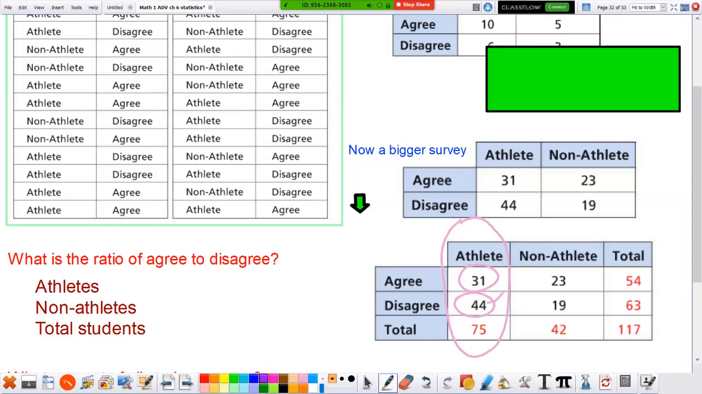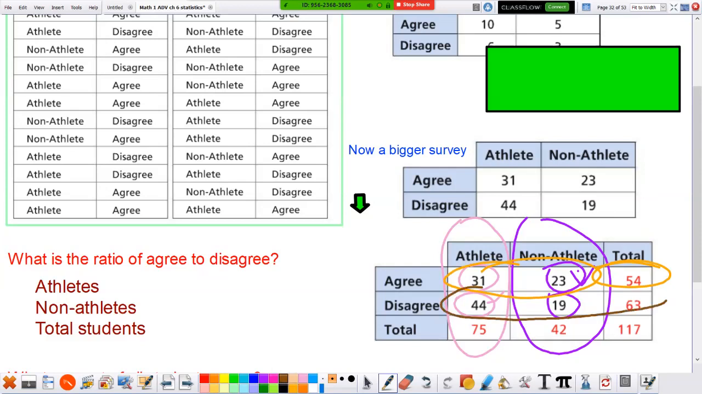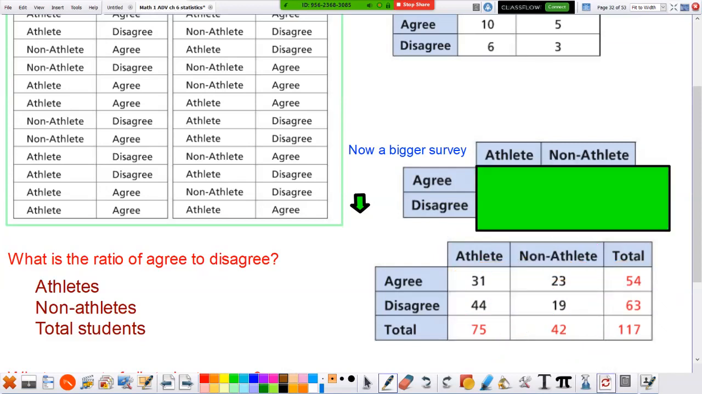Well, the non-athletes, we have 23 agree, 19 disagree. More of them agree, okay? So it seems like the athletes don't like it and the non-athletes do. So there's a difference. Over here are the totals. How many people agree altogether? 54. How many people disagree altogether? 63. So you can see the totals for the school.